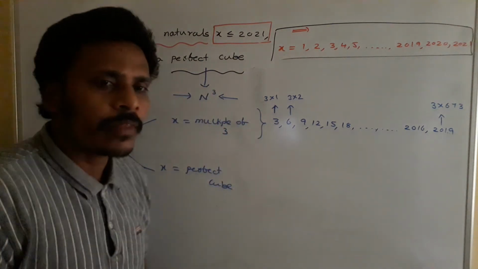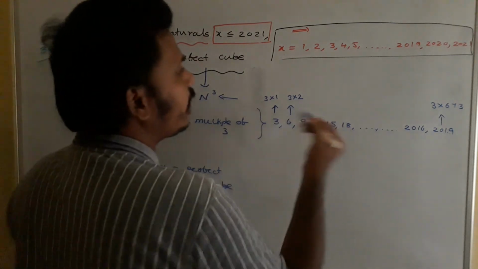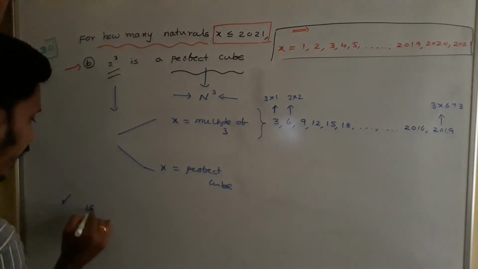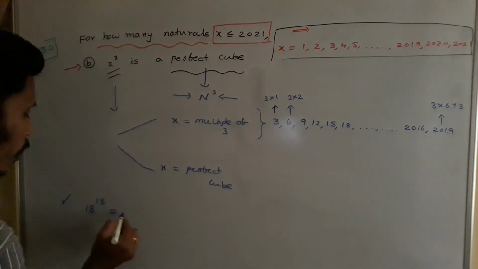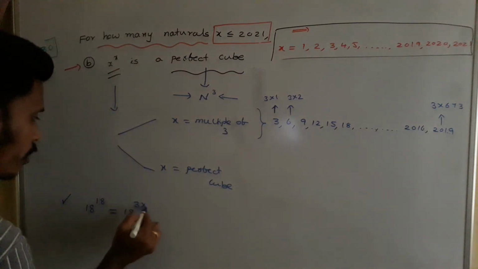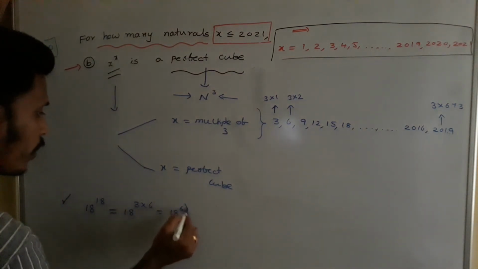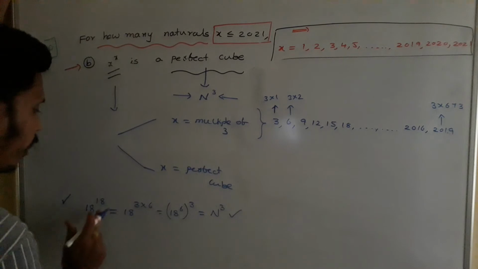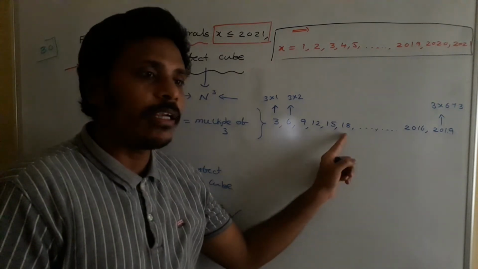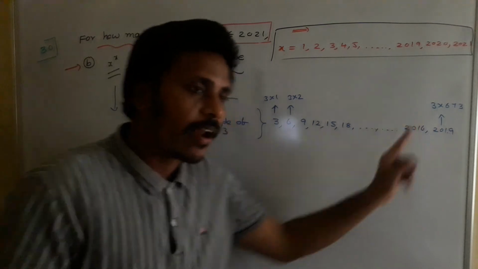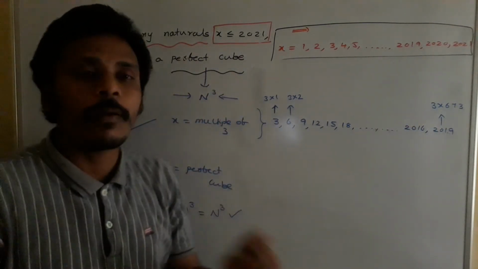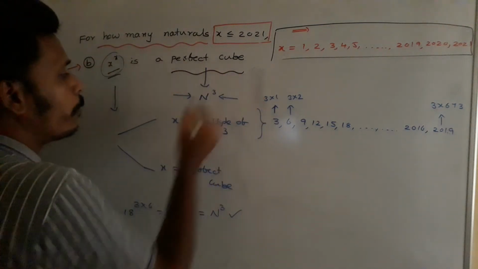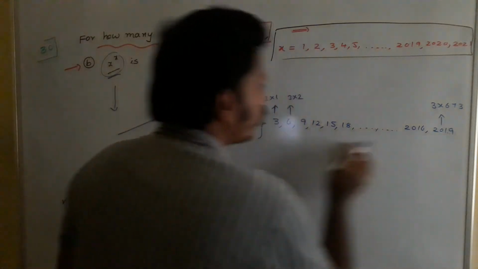You just take any number, I will explain for you. Suppose you take 18, then think about x power x, that means 18 power 18. 18 power 18 means what? 18 power 3 into 6. This can be written as 18 power 6 whole cube. That means 18 power 6 is some n power 3. So 18 power 18 is a perfect cube. Not only for 18, you just take any number and check that x power x will become a perfect cube. So to make x power x a perfect cube, there are 673 possibilities.